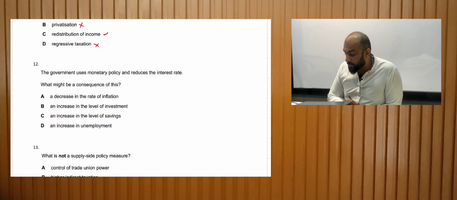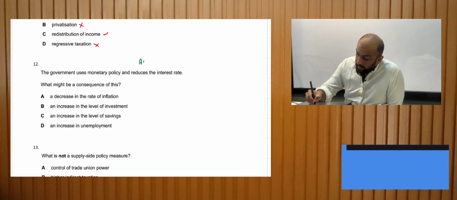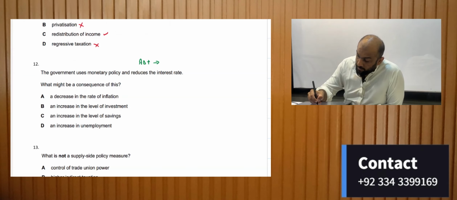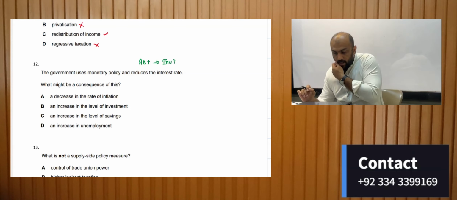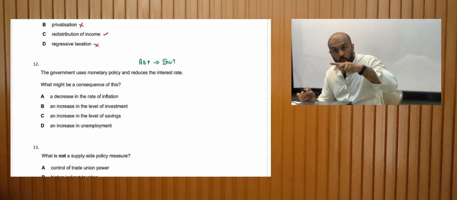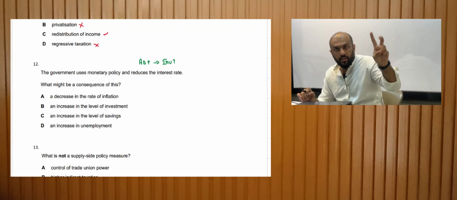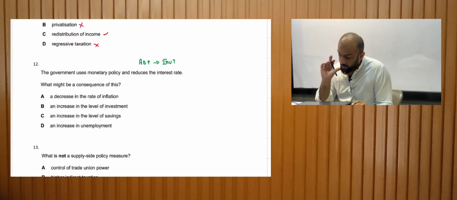12. The government uses monetary policy to reduce interest rates. What might be a consequence of this? So when you are reducing your interest rates, your aggregate demand would increase because your investments are increasing. So that is one concept, right? Now, whenever the aggregate demand increases, we made a graph earlier, inflation would increase, economic growth will increase, unemployment would fall. Let's look at the options.